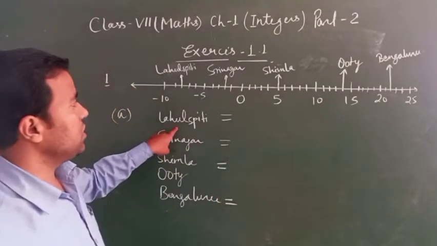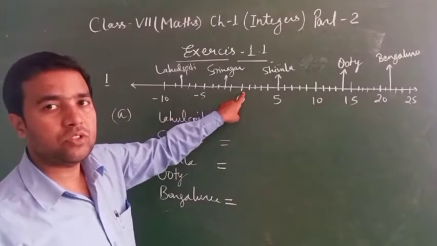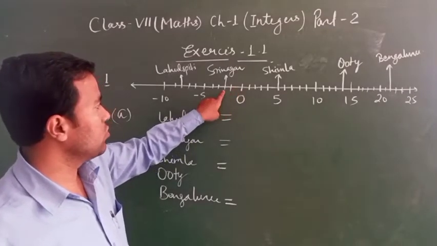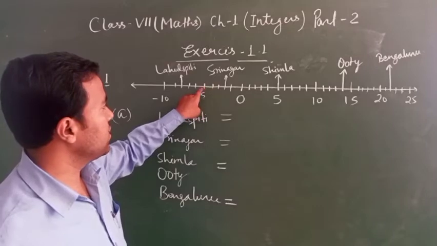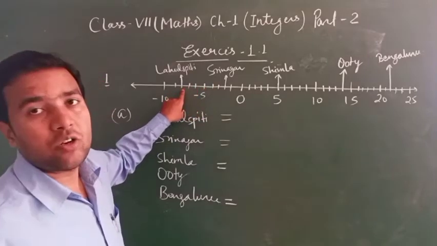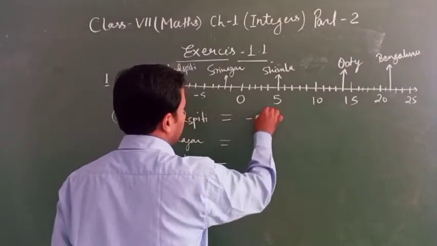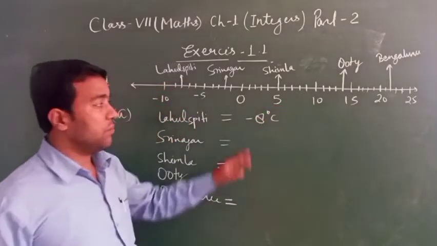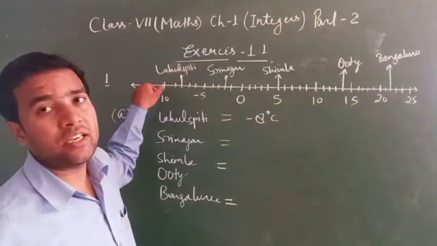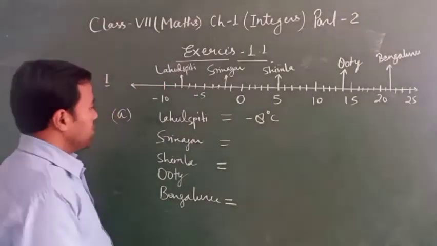So Lahaul Spiti, how much? We start from 0: 0, 1, 2, 3, 4, 5, 6, 7, 8. So Lahaul Spiti is minus 8 degrees Celsius. Why have we taken minus? Because it is on the negative side. Clear?